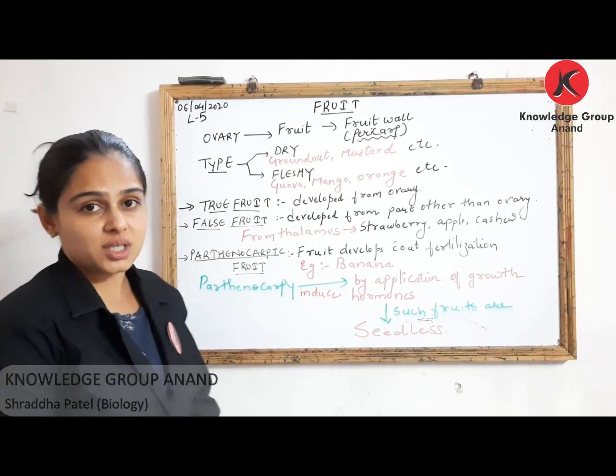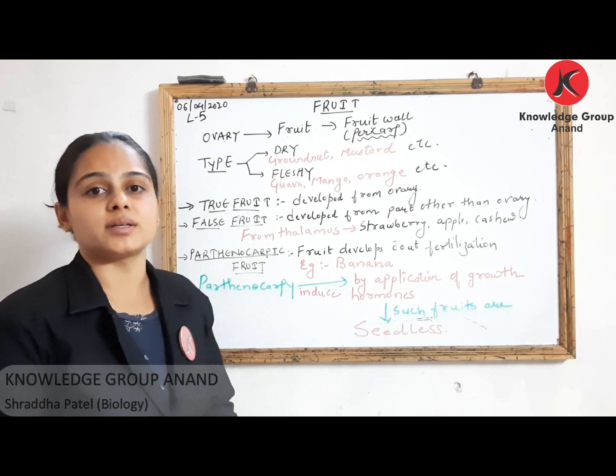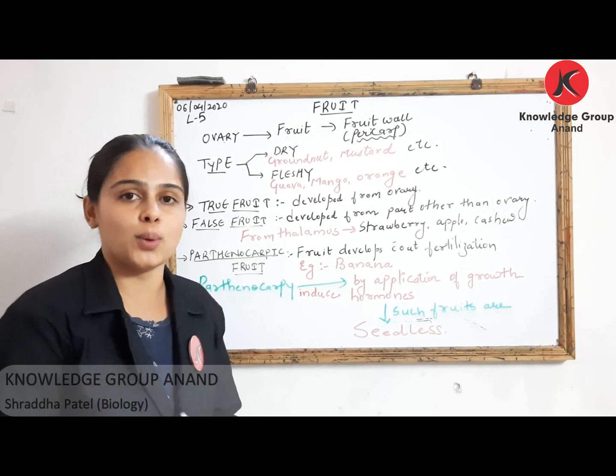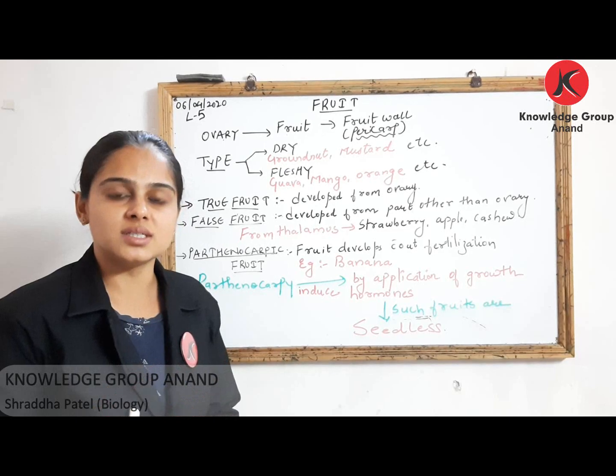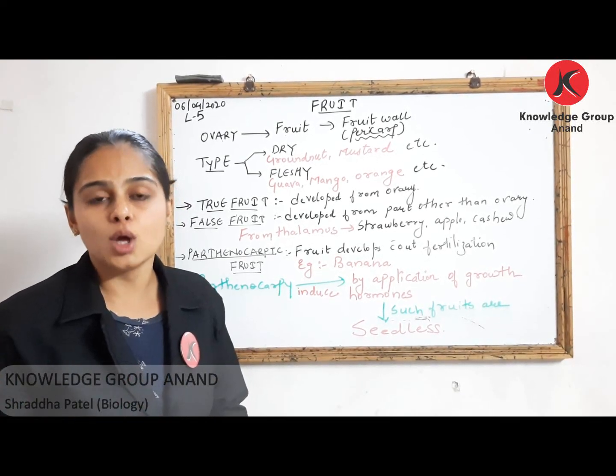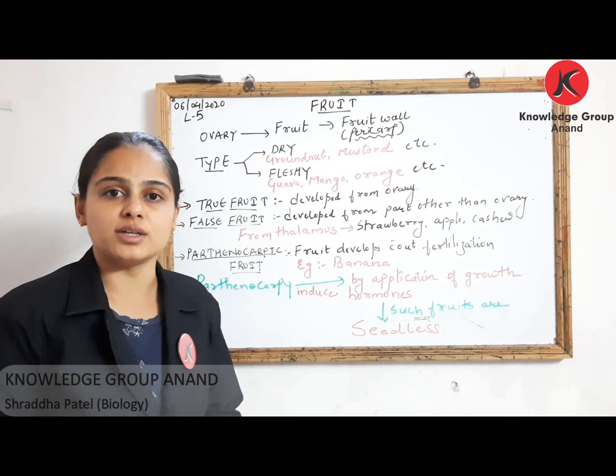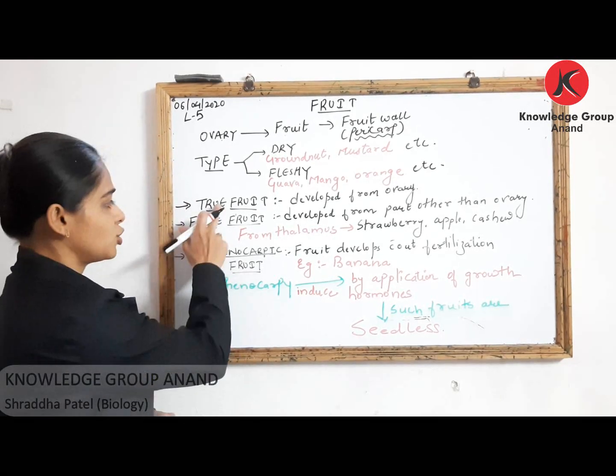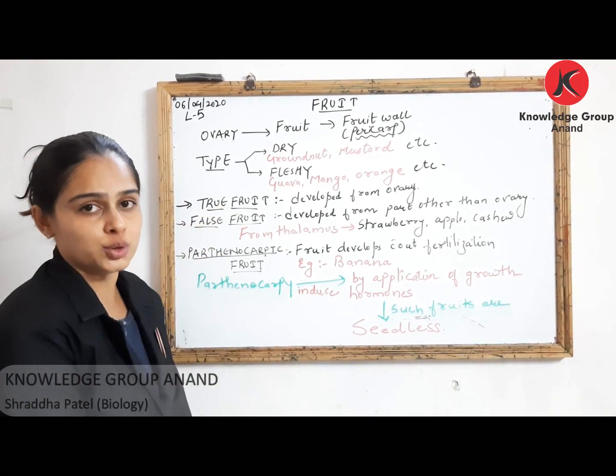Again, fruit depending on development, whether they are developed from ovary or from region other than ovary, your fruits are classified into two categories, that is true fruit and false fruit.